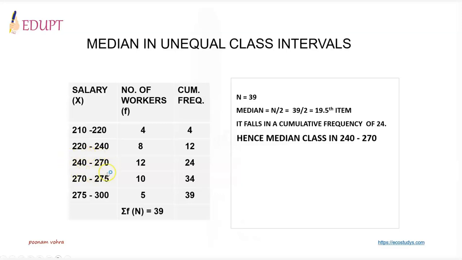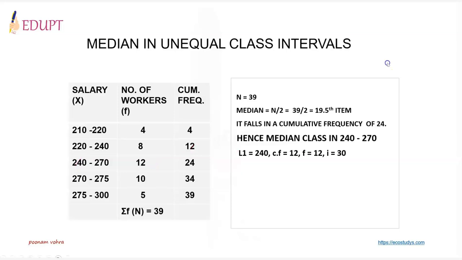That is what you are more concerned with. So your lower class limit is 240. Cumulative frequency is 12, which is the value preceding this median item. Then frequency is 12. Class interval is 30.